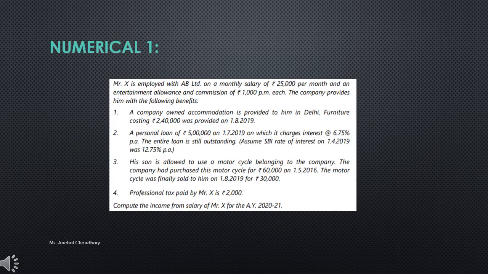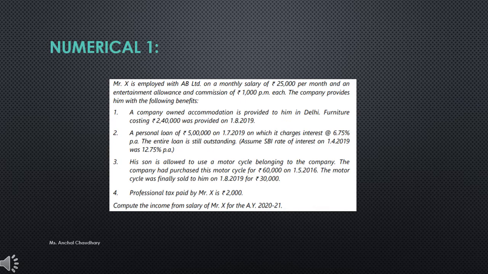Question number 1. Mr. X is employed with AB Limited on a monthly salary of rupees 25,000 per month and an entertainment allowance and commission of rupees 1,000 per month each. The company provides him with the following benefits. A company-owned accommodation is provided to him in Delhi.